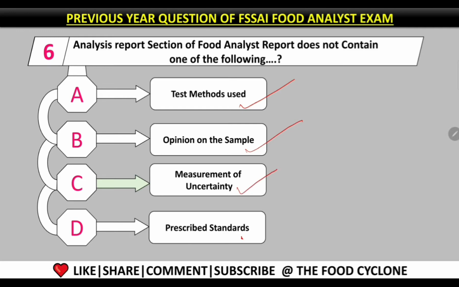Prescribed standards are also made available on the food analyst report. So, test method used, opinion on the sample, and prescribed standards are given on the food analyst report, but measurement of uncertainty is not available on the food analyst report. So, option C is the correct answer of this question.